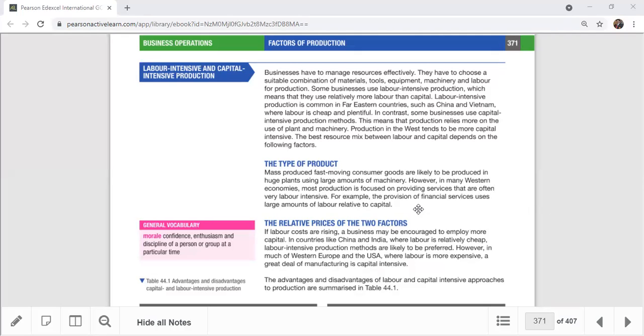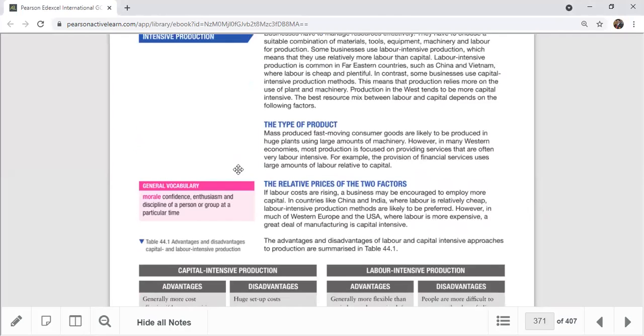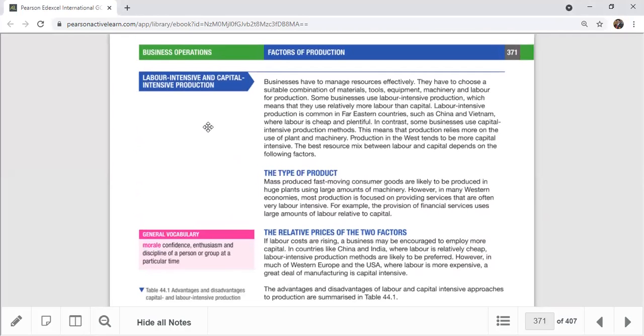And for labor intensive and capital intensive production, we can define it like this: if you use more labor compared to capital, we call it labor intensive. Organizations which need more labor, you can see like garment factories, harbors, airports, schools, and especially hotels. So labor intensive businesses. Capital intensive means the businesses where they use more capital compared to labor, like more machines, heavy machinery.